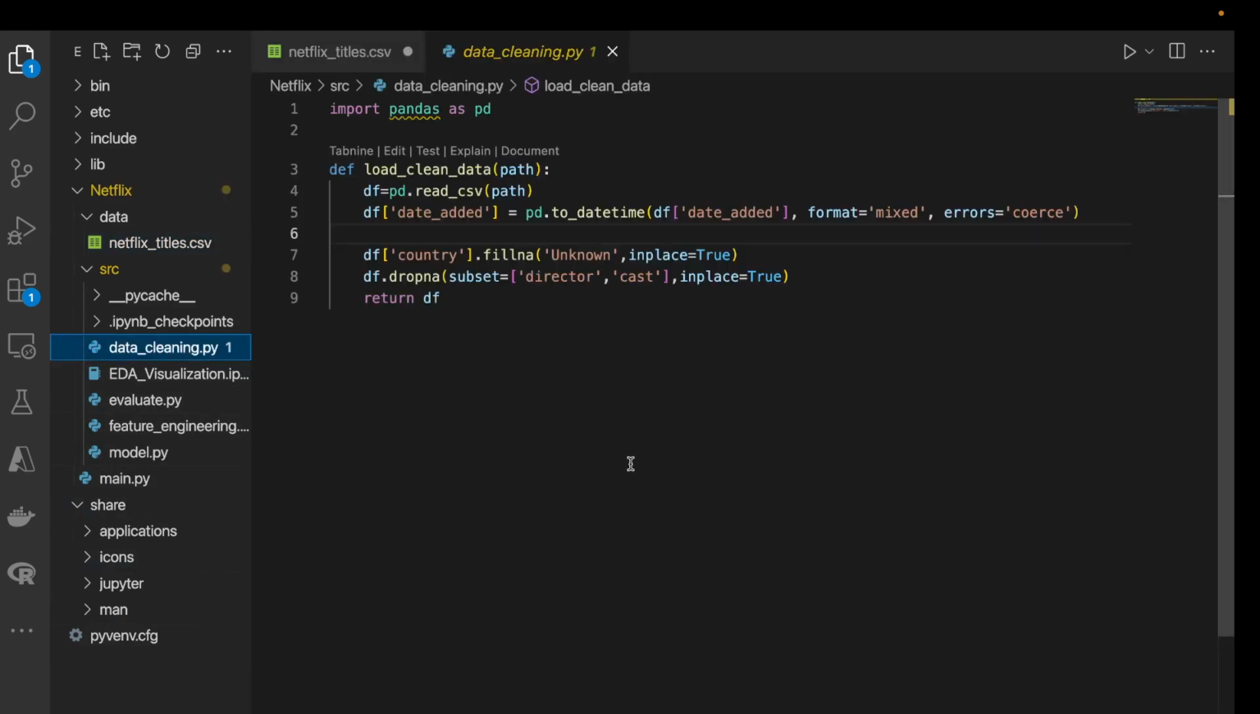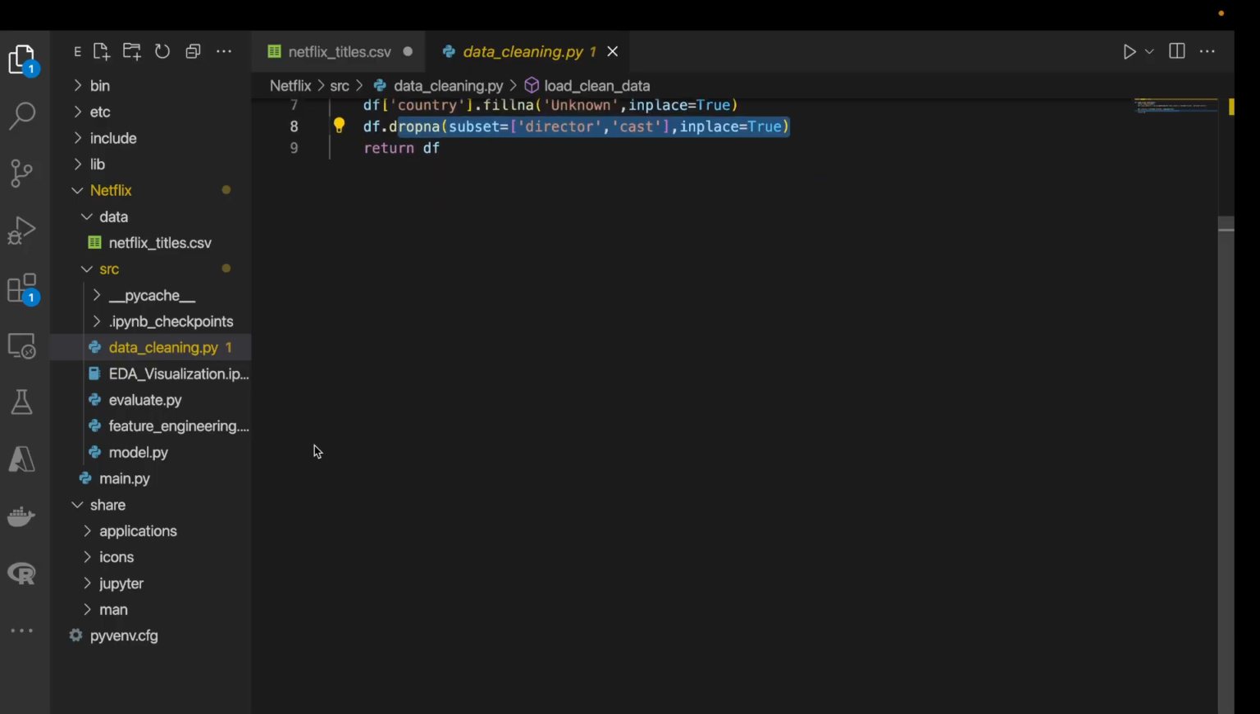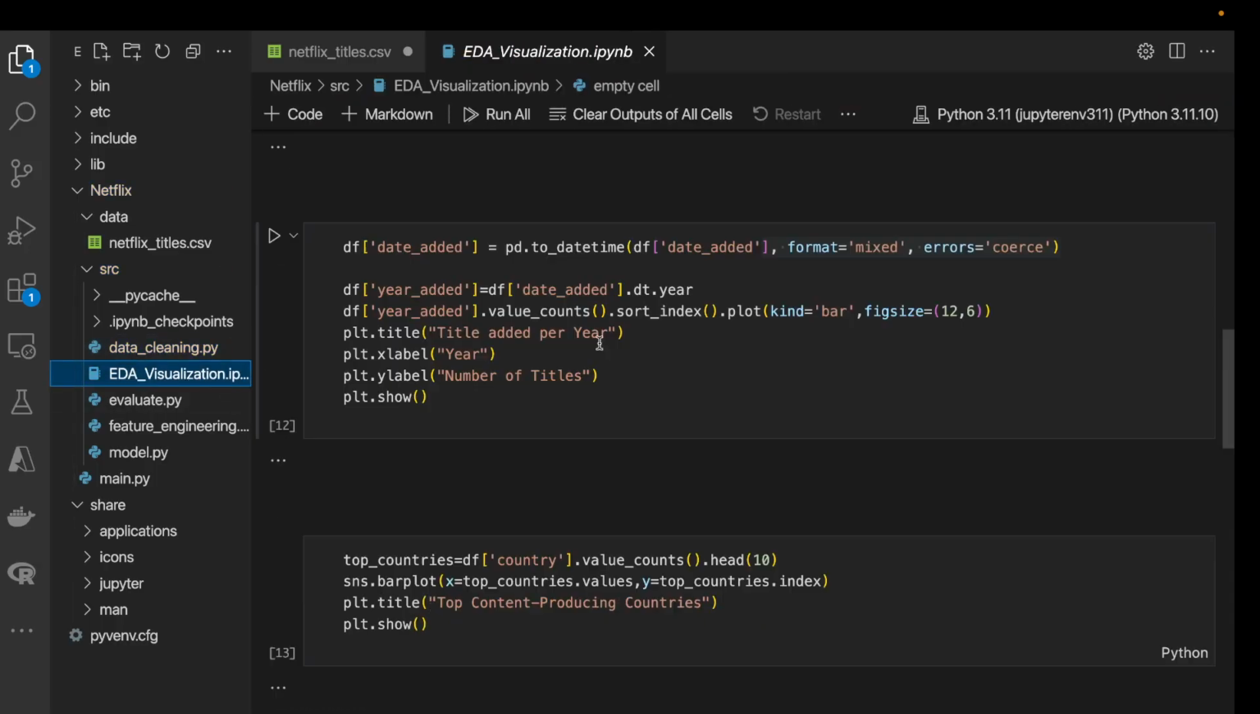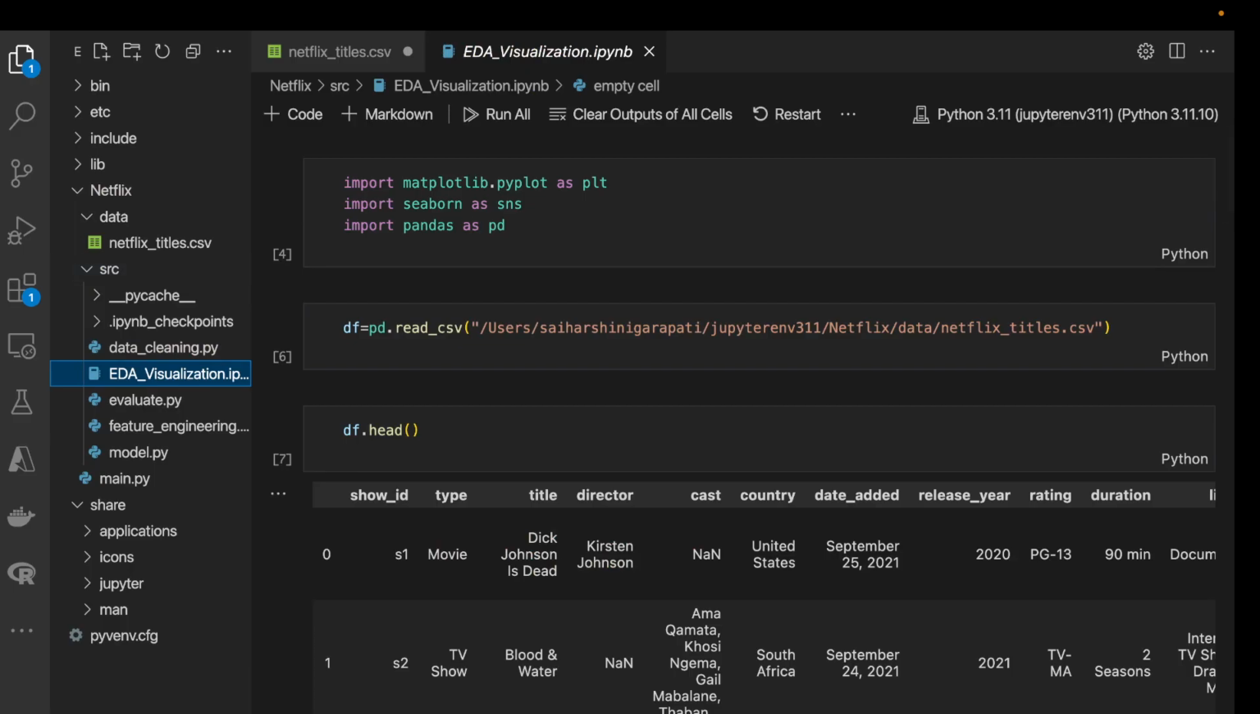Here is our code for cleaning the data, where we start by loading the Netflix data and then immediately clean it just like you do in a real world project. We convert the date added column into a proper date format, fill the missing values in the country column with unknown, and then remove the records with missing directors or cast, since those are key for our analysis later.